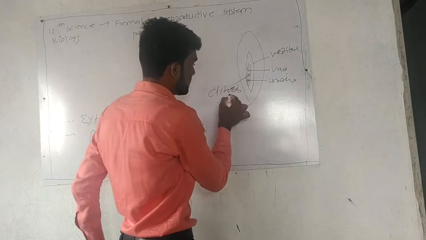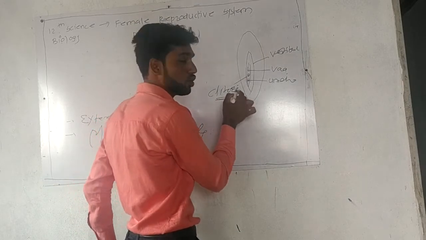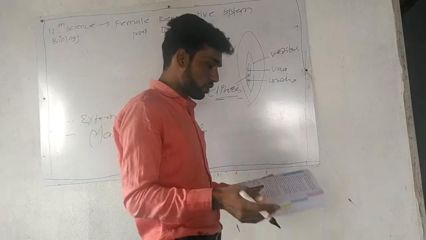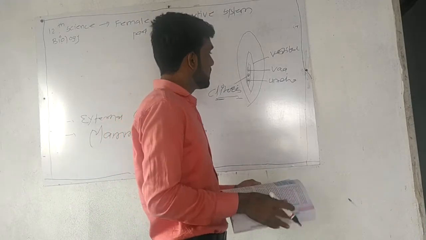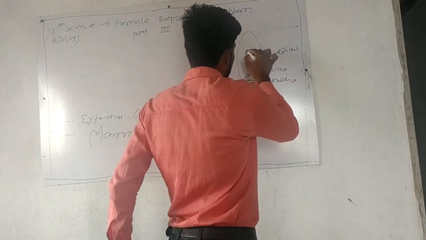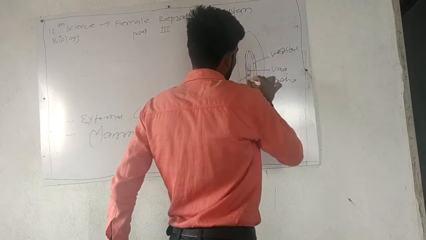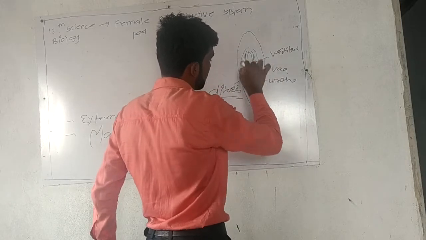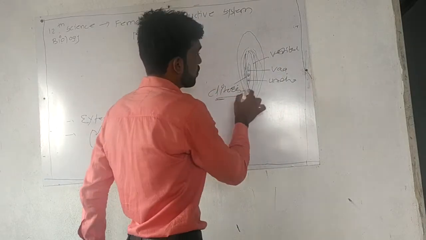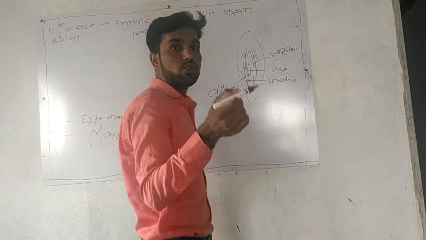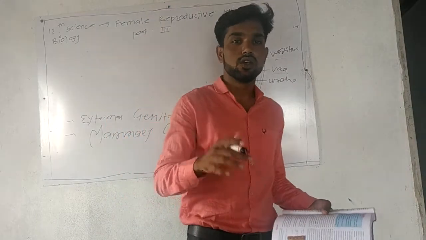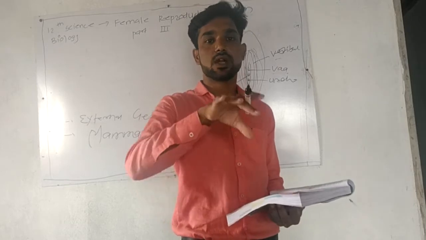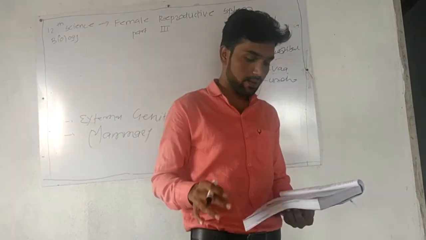So the labia majora partially cover this clitoris. Now your labia majora. These are fleshy, hair-bearing skin folds. You can say that the labia majora cover all the vaginal parts: your clitoris, your vestibule, your vagina, and the openings of the urethra and the vagina. So the labia majora surround and protect the whole vulva.